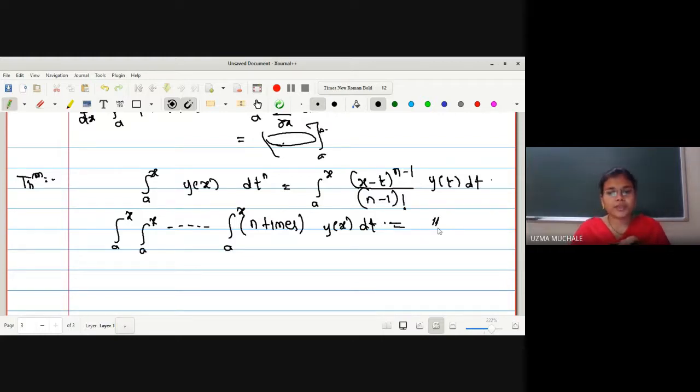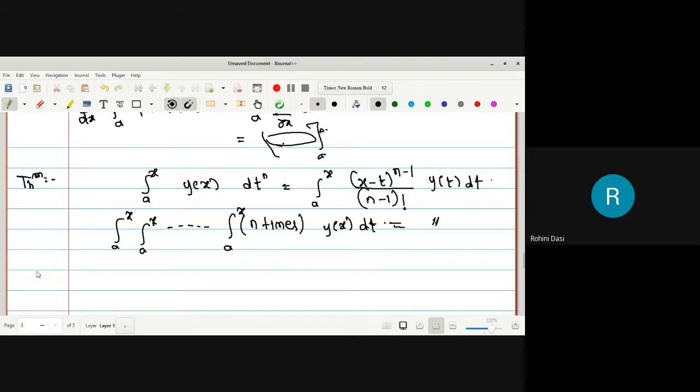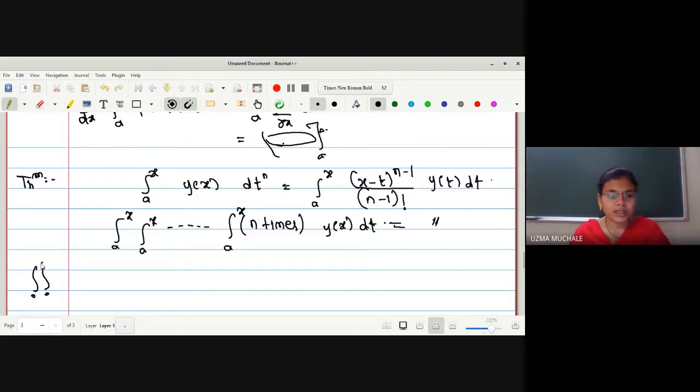So what is this formula? This formula tells us how to convert multiple integration to a single integration. I hope you have done this somewhere in BSc second year. For two integrations you have evaluated, yes? So we are changing the limits. We are drawing the graph, and with the help of that, we are finding the limits of integration after the change. Okay. So here, what is the case?